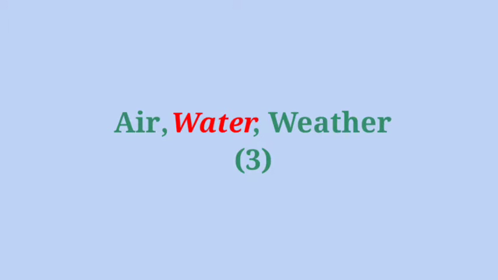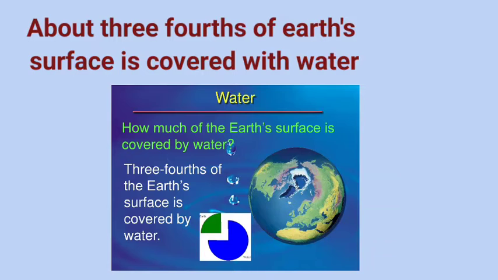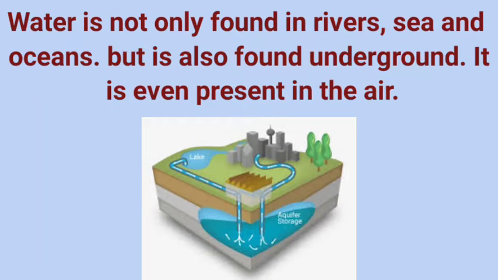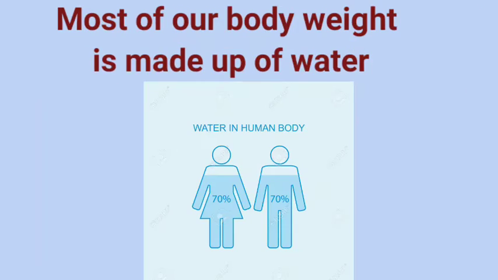Water. Children, do you know about 3/4 of Earth's surface is covered with water? Water is not only found in seas, rivers, and oceans, but is also found underground, and it is even present in the air. Water present under the ground is called underground water.